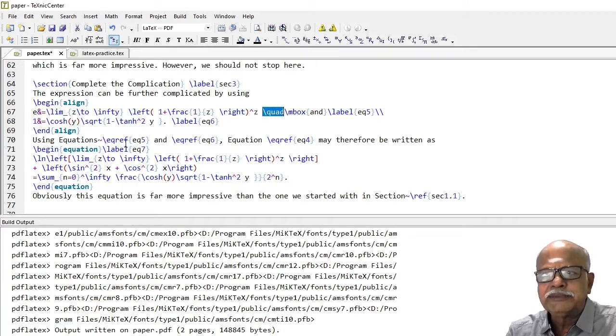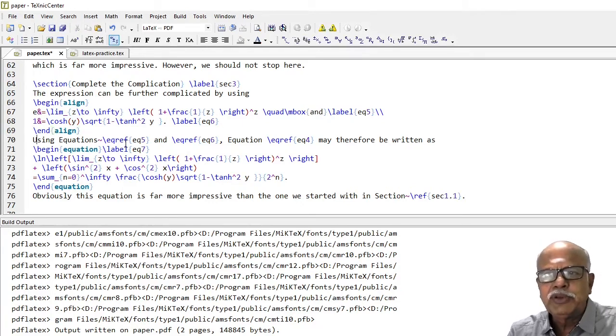This space is necessary, otherwise the word and will merge with the rest of the equations. Also, and has to be in text mode. Therefore, we may use mbox or we may use the text command. With the AMS package, the text command is available.